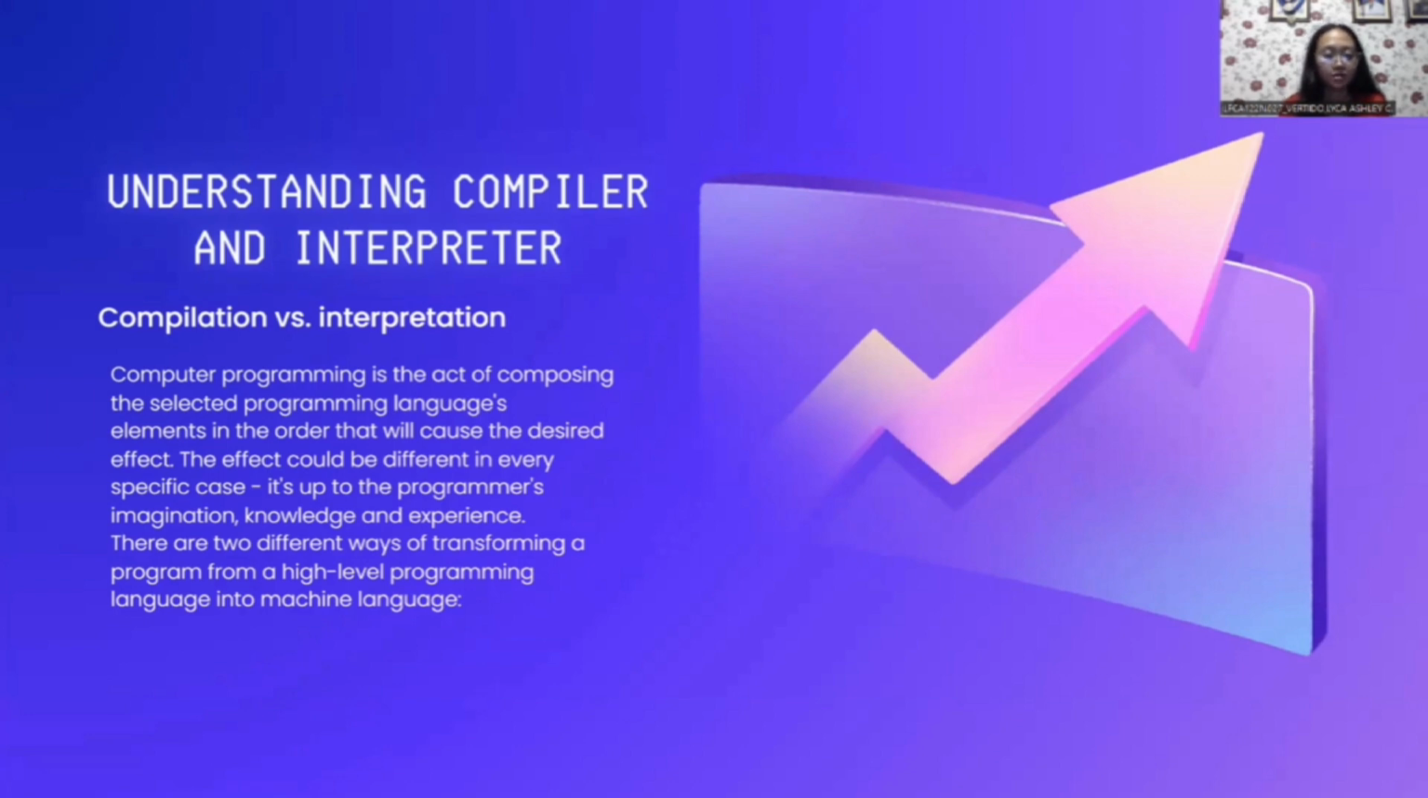Computer programming is an act of composing the selected programming language's elements in the order that will cause the desired effect. The effect could be different in every specific case. It's up to the programmer's imagination, knowledge, and experience. There are two different ways to transform a program from a high-level programming language into machine language.